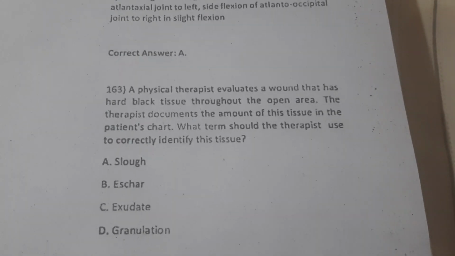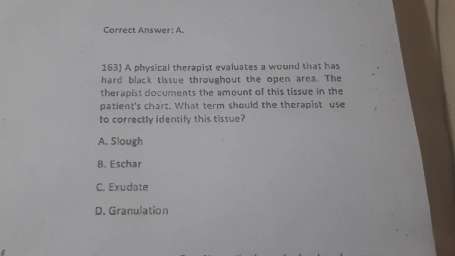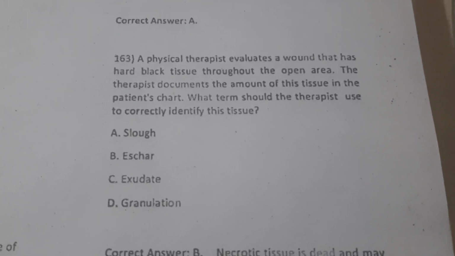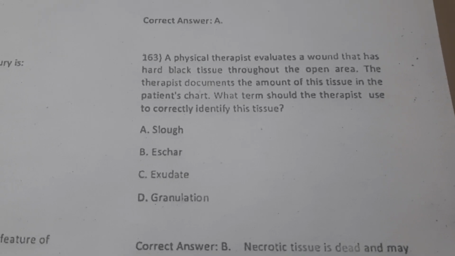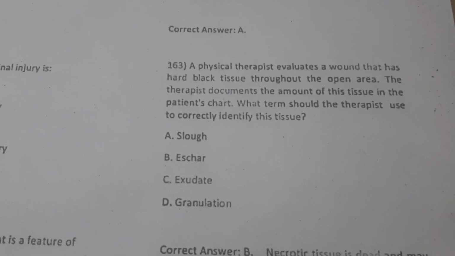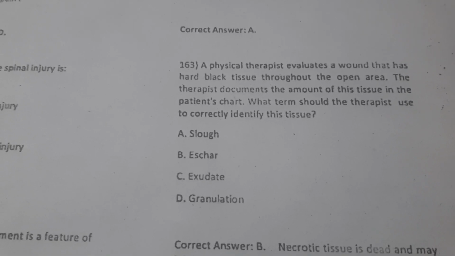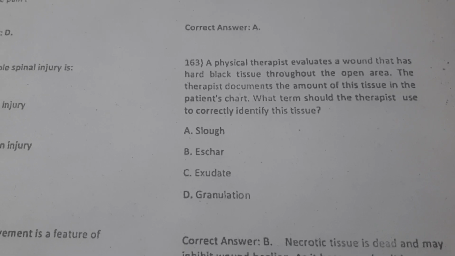Next is MCQs 163: A physical therapist evaluates a wound that has hard black tissue throughout the open area. The therapist documents the amount of this tissue in the patient chart. What term should the therapist use to correctly identify this tissue? Option B would be the right answer, eschar.